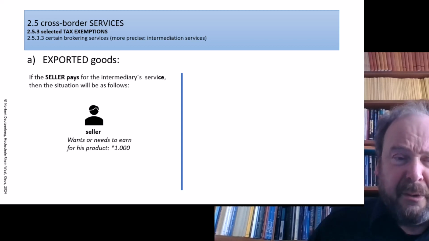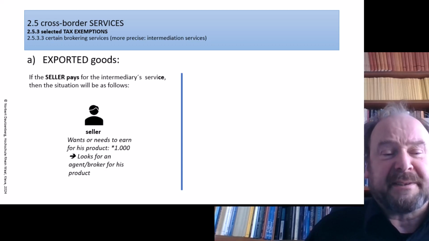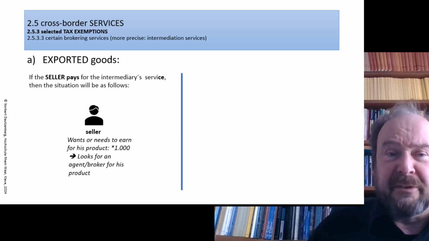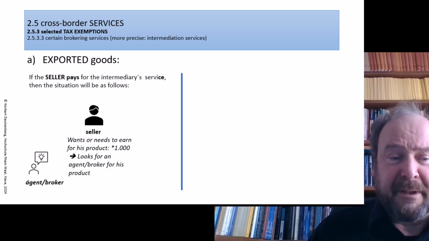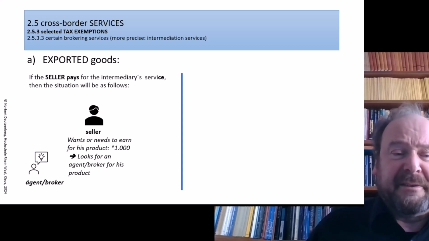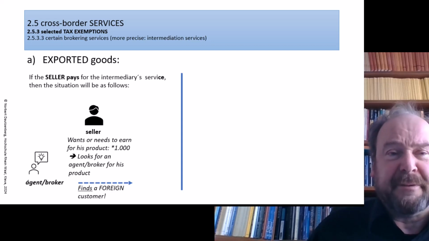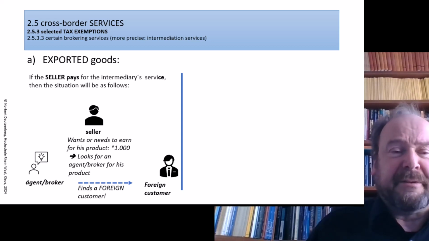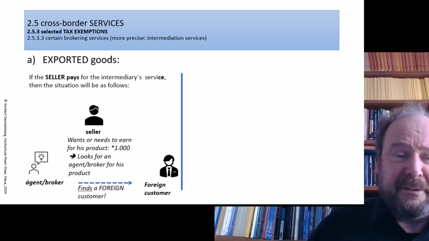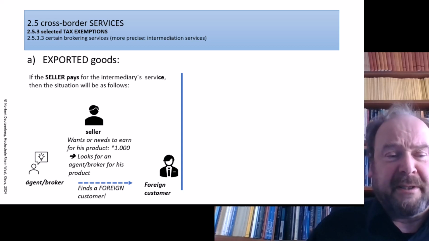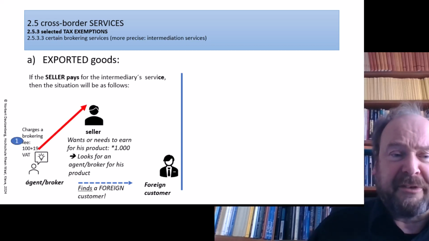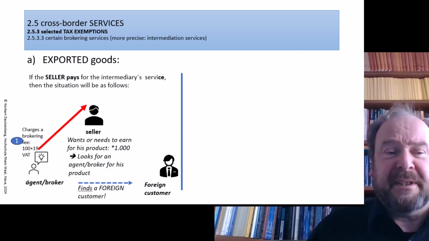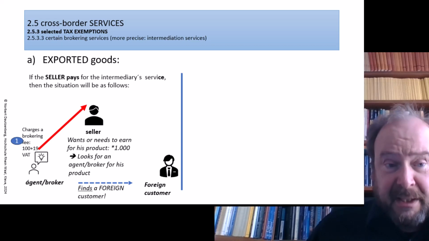Now he doesn't know to whom, so he looks for an agent or broker to find a customer. Here's the agent. The agent finds a foreign customer. So the foreign customer is here, says hello, wants to buy, and then the agent or broker charges his fee to the seller, let's say 100 plus 19 VAT.